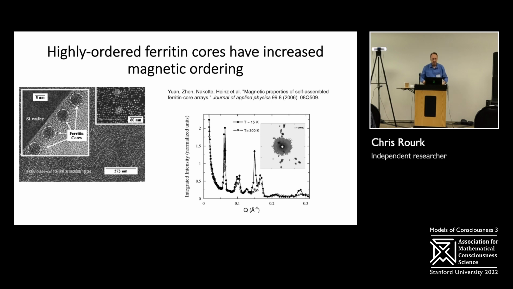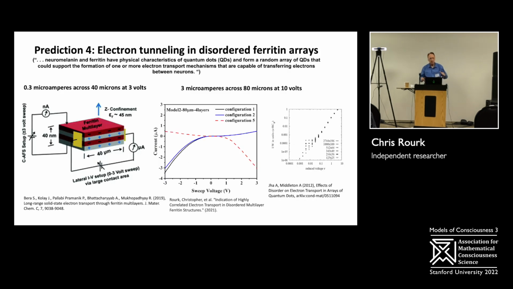And this is another study that shows ferritin being studied with small angle neutron scattering and behaving like a quantum dot solid. So electron tunneling through these arrays that look like they exist would have to occur in order to get the electrons from one soma to another soma, because they're separated by microns, and that's just too far for one tunneling event. Tunneling is nanometers.